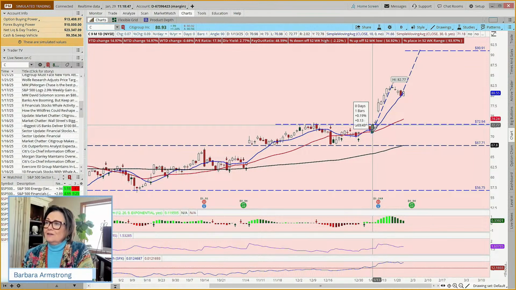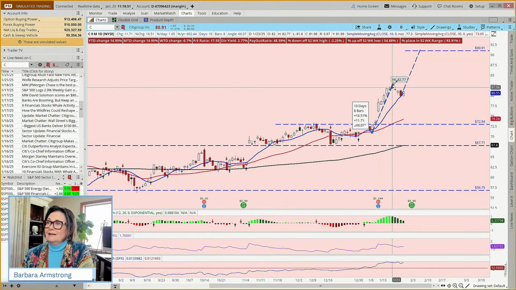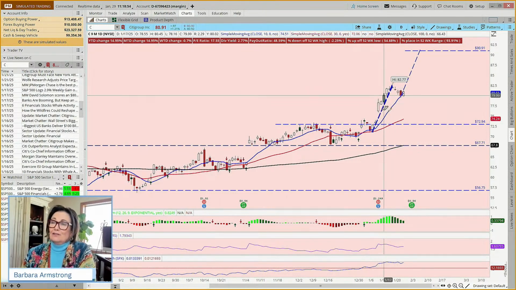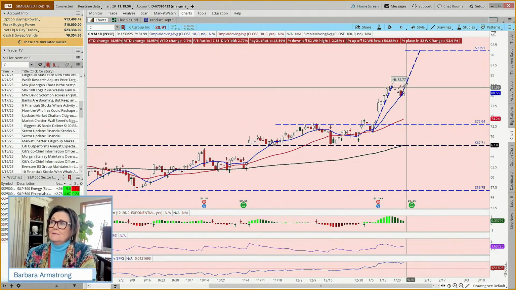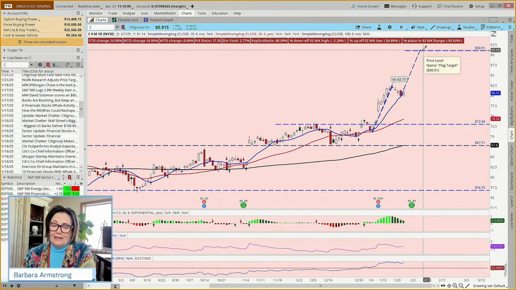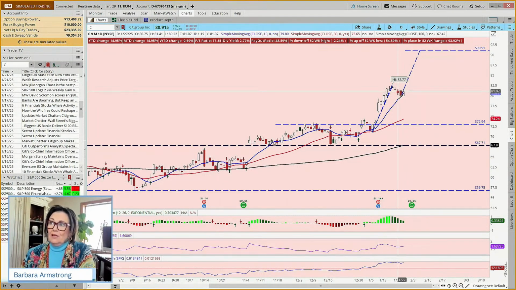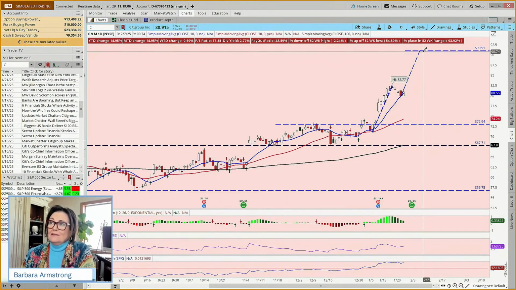But that was about 8 or 9 days, that move? 10 calendar days, 8 trading days. So if it takes 2 or 3 weeks, you've got time decay chipping away if you buy a long option. Whereas if you buy the stock and it takes a month to get there, you don't have the time decay issue.